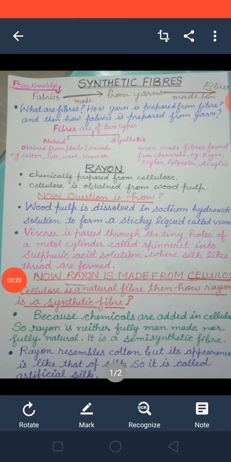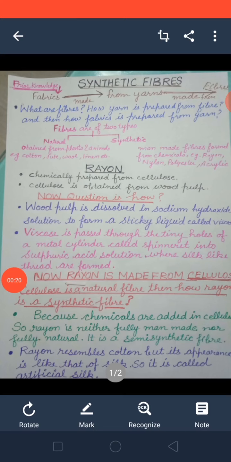And when we pass this viscose into the sulfuric acid solution, then we see at once silk-like threads are formed. In this way, silk-like threads are formed from the viscose.